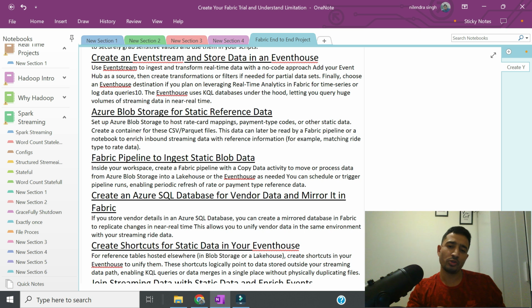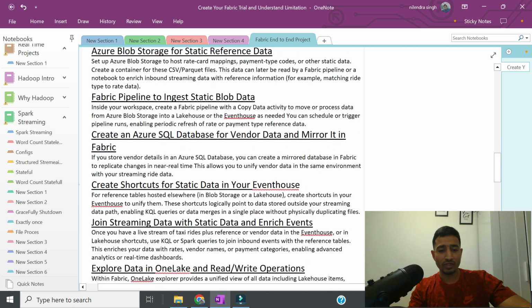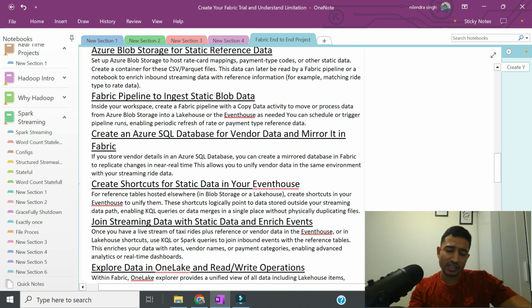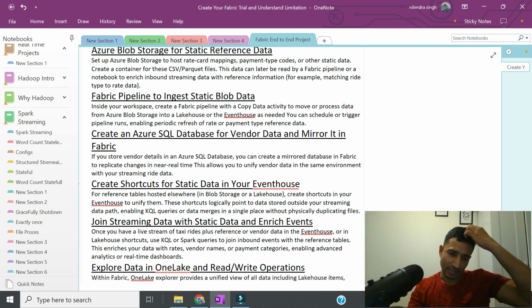So we will add a few vendors into the SQL database, and we will see how they are replicated into the MS Fabric SQL database or warehouse without even a single line of code, right? We will be creating shortcuts. We will be covering 2 or 3 types of shortcuts from outside Fabric and even inside Fabric.